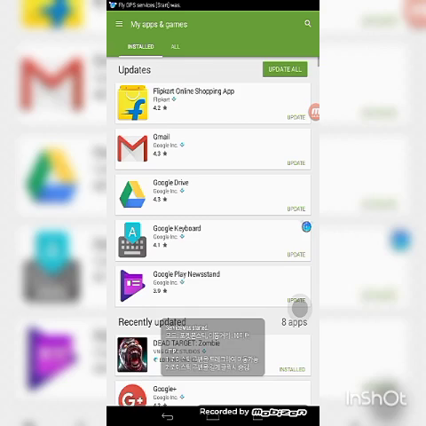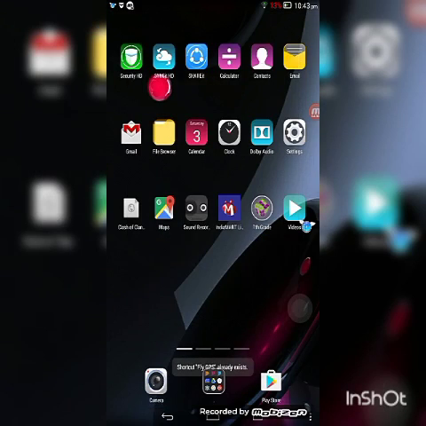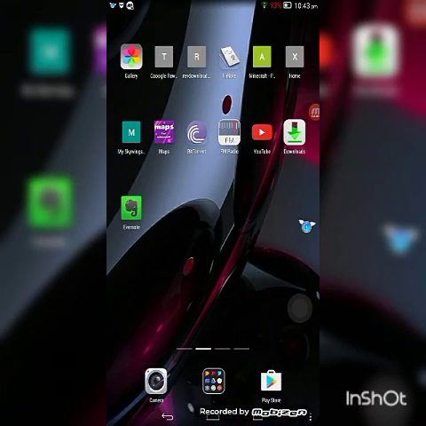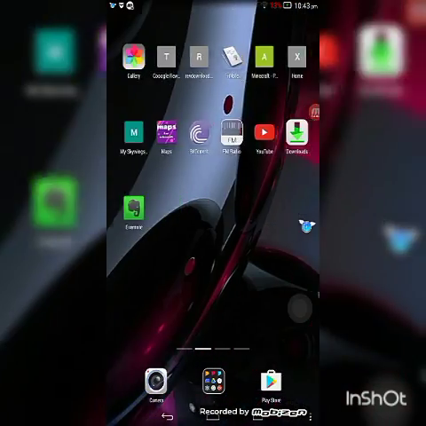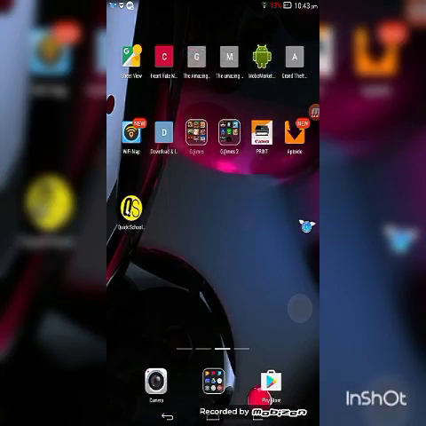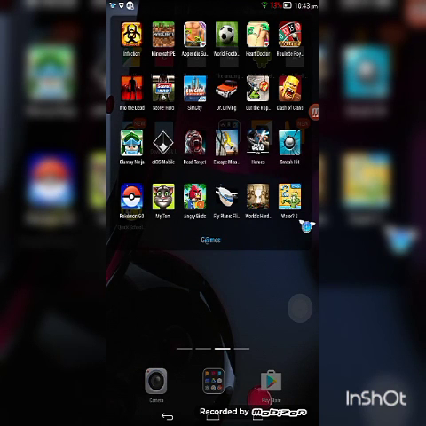Then as you can see, you are going to go on your Pokemon Go and you're having a joystick also.